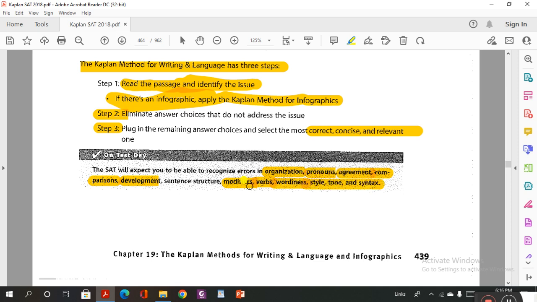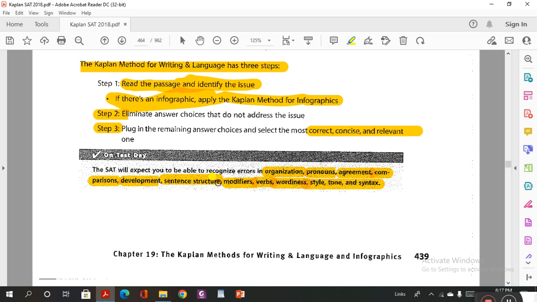Again, what kind of errors do I have to find in the writing passages? 1. The type of the passage. 2. Errors in organization. 3. Pronouns. 4. Agreement. 5. Comparisons. 6. Development. 7. Sentence structure. As you see here, sentence structure. After that, 8.